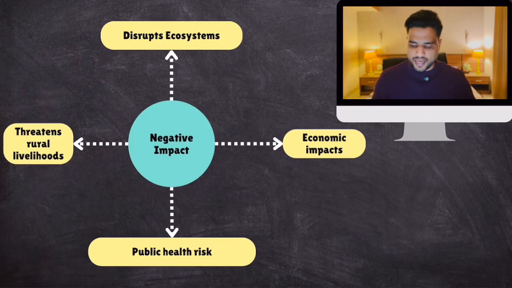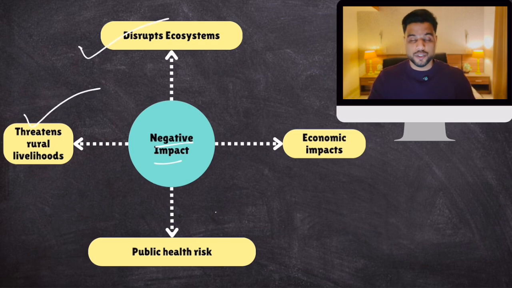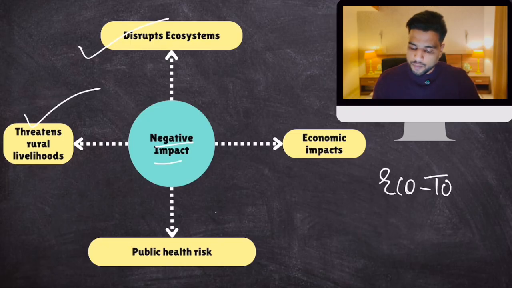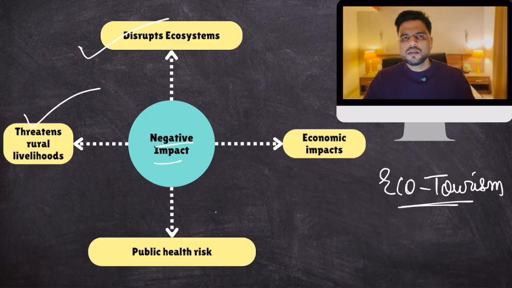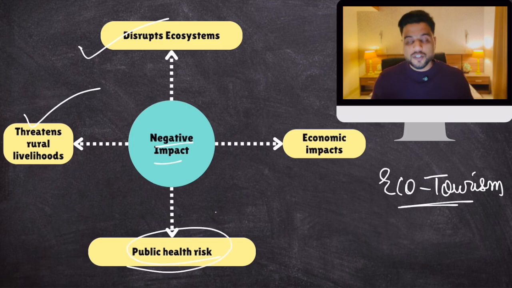By the way, let's take a look at the negative consequences. Again, it disrupts ecosystem, threatens rural livelihoods. Look, there are certain rural communities which depend on ecotourism. For example, certain rural communities near tiger reserves. Their livelihood depends on these tiger safaris, so this gets destroyed. Plus, certain rural communities depend on minor forest produce. But if you destroy those forests, the livelihood of these tribal communities or local communities gets destroyed. Then public health risk, which we have discussed.